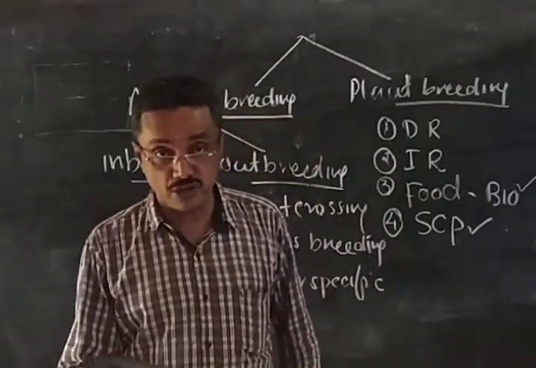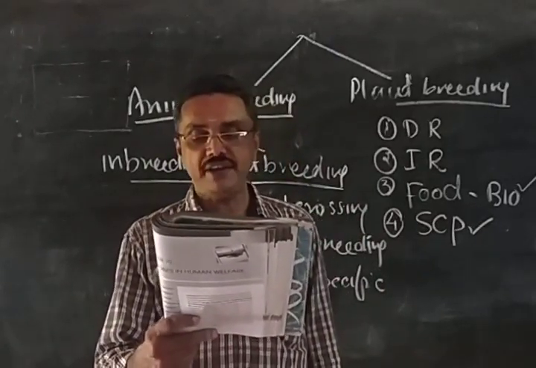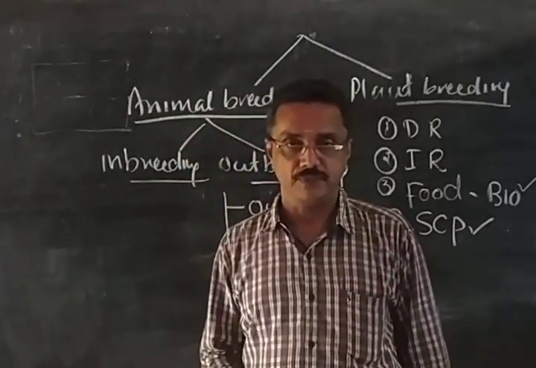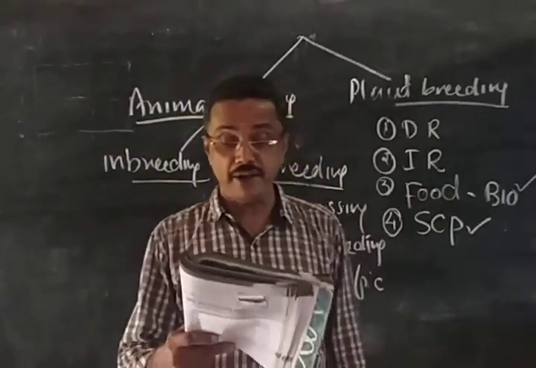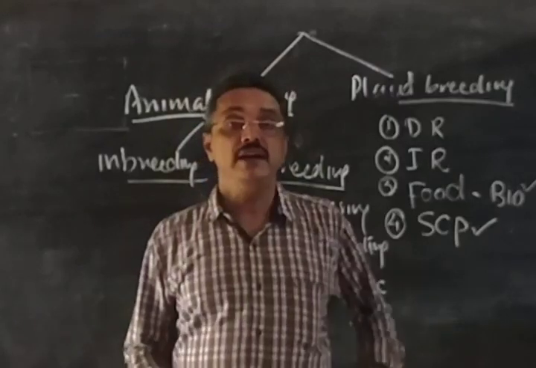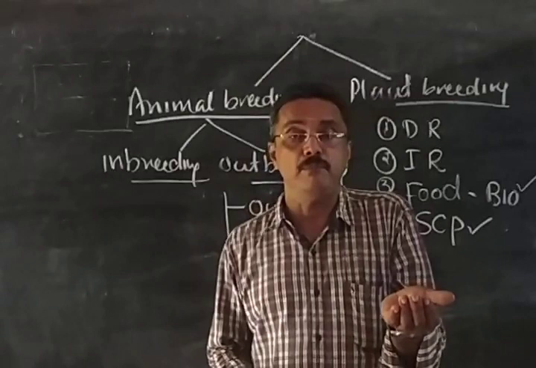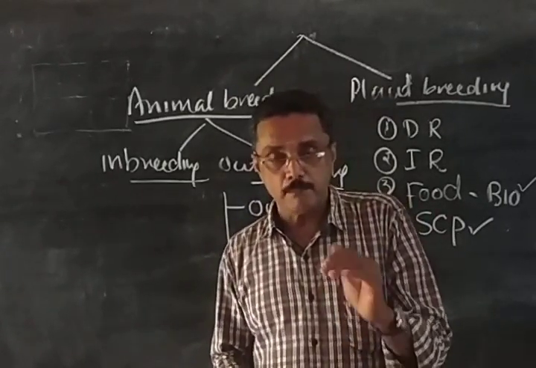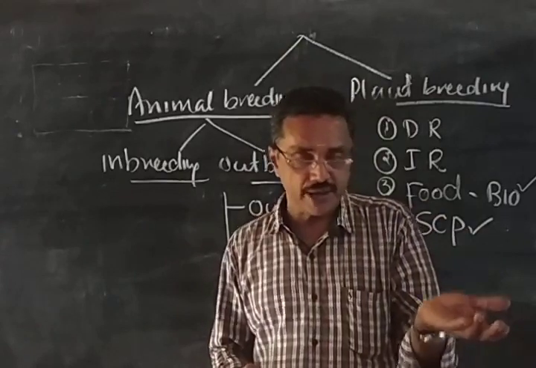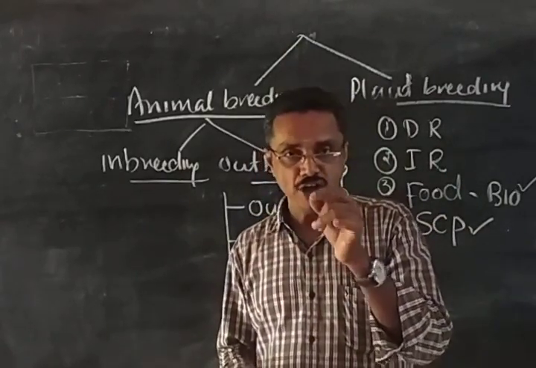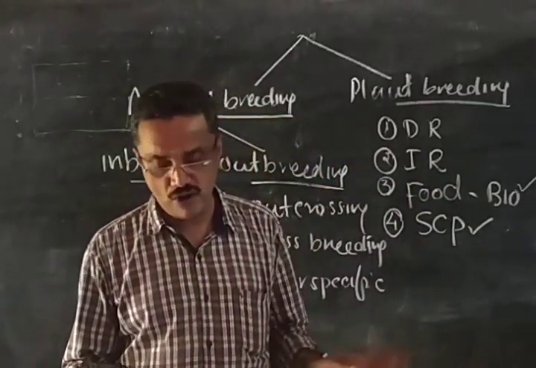Then comes the fourth question, which is very important. Fifth one, what is apiculture, how is it important for our lives? Growing of honeybee is called apiculture. How is it important? It is important biologically and economically. Biologically, pollinators improve the productivity. Economically, wax and honey are the products, and the uses of honey and wax.